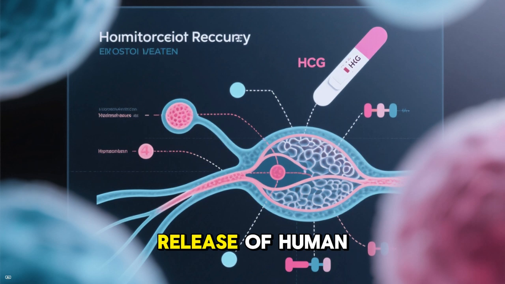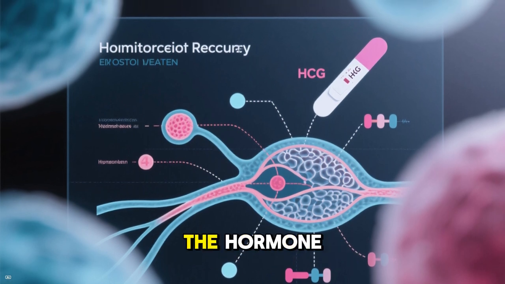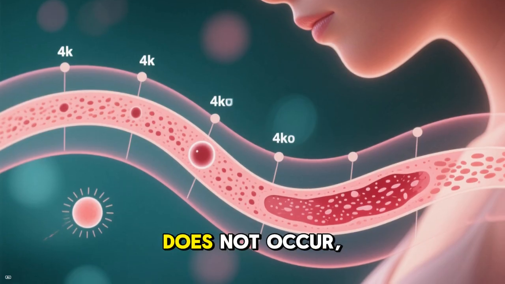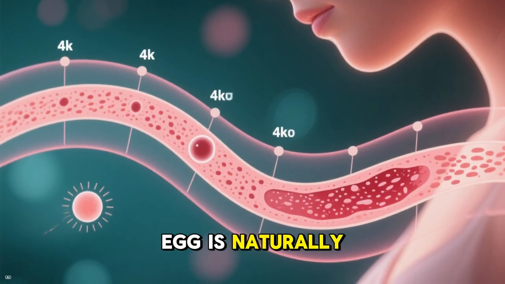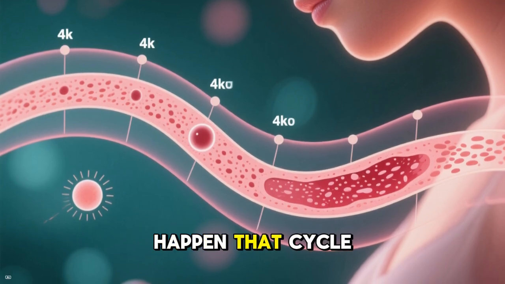Implantation triggers the release of human chorionic gonadotropin, hCG, the hormone detected by pregnancy tests. If implantation does not occur, the egg is naturally expelled during menstruation, and pregnancy does not happen that cycle.